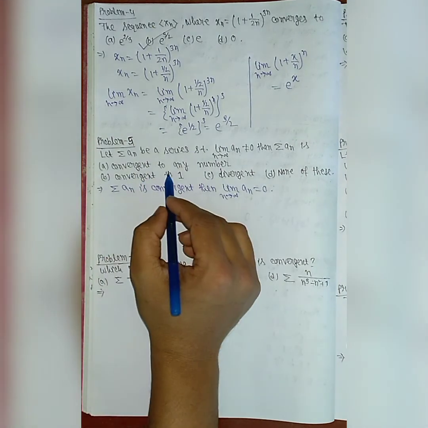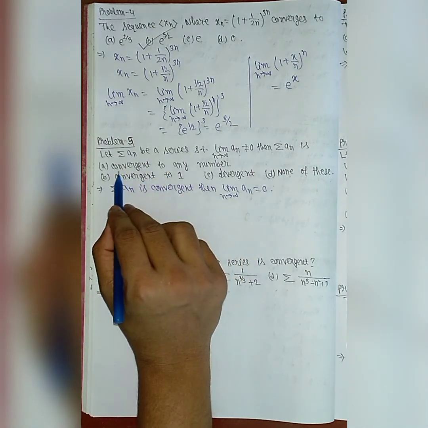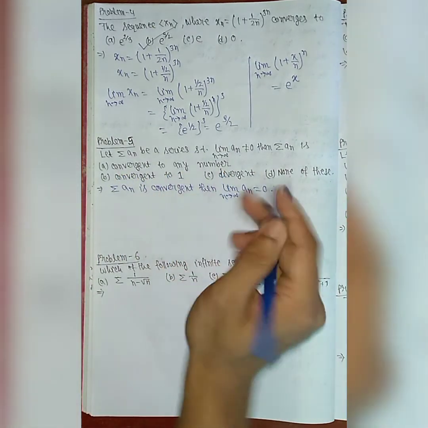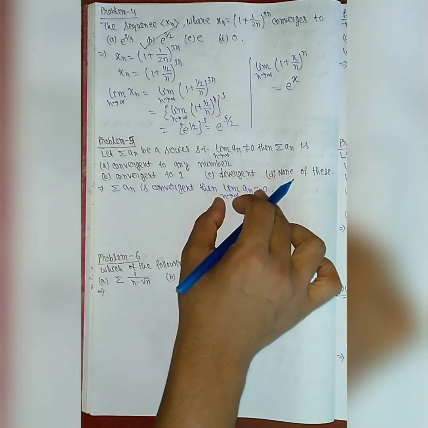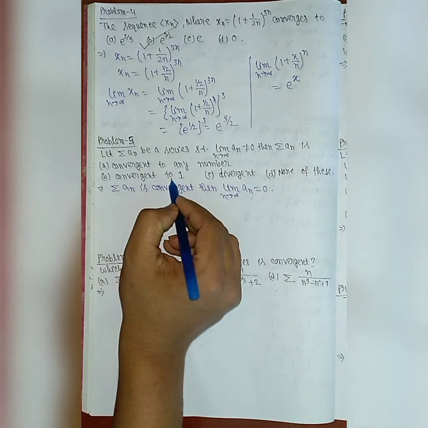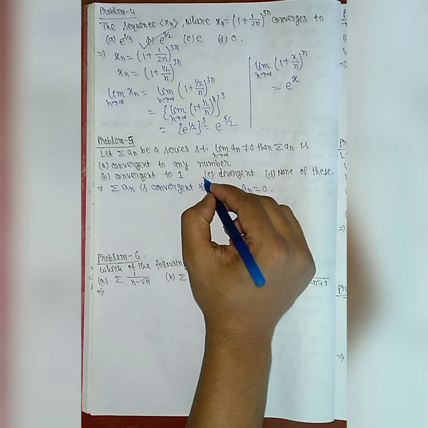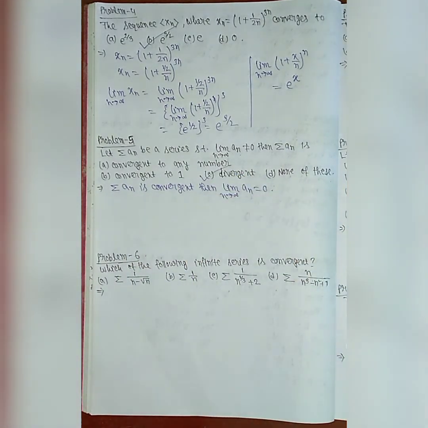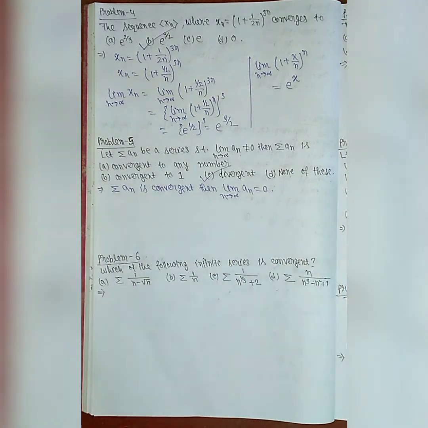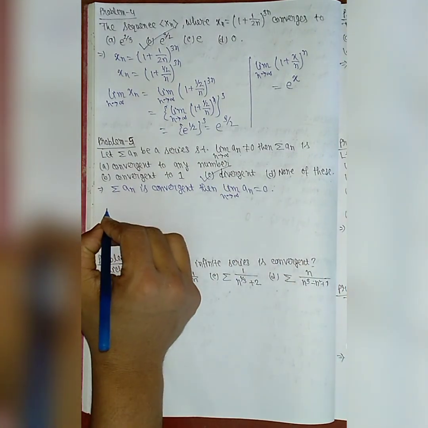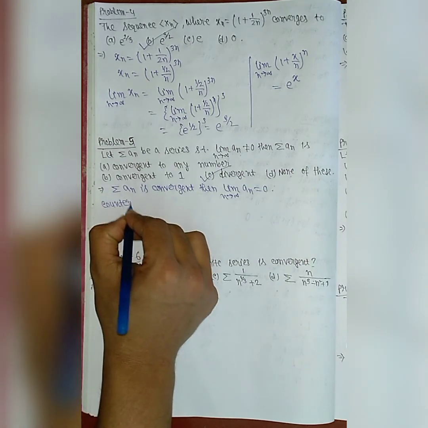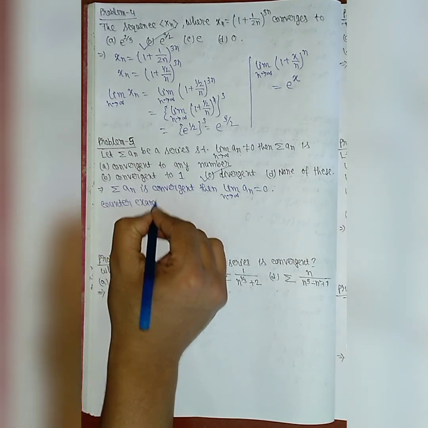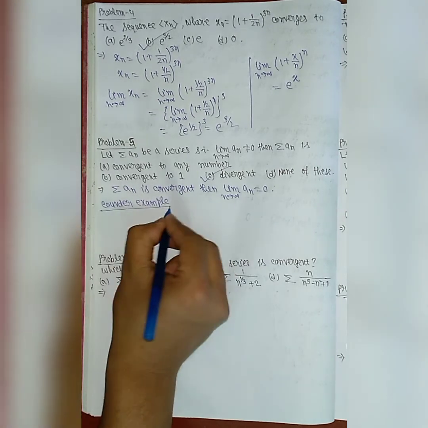But here it is given that limit n tends to infinity an is not equal to 0. So here option A said convergent to any number. No, the series is not convergent, since if it were convergent, it would satisfy this. It is not convergent to 1 either. So option C is correct, that is, the series is divergent. This is a necessary condition, but it is not sufficient. So we take a counter example to show that this is not sufficient.